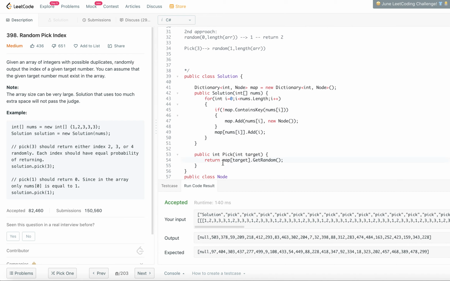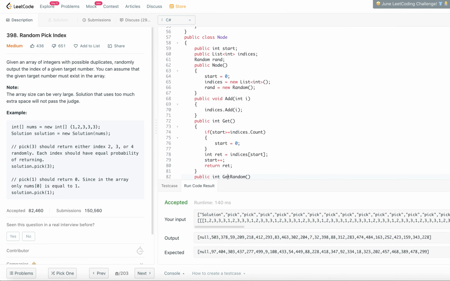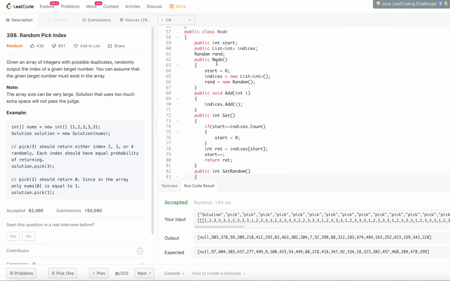So let's go to the node class where I have all that logic. In the node class, the initialization is, start is basically the index of the start, and indices is where all those indices have occurred for that particular element, and rand is a random method.